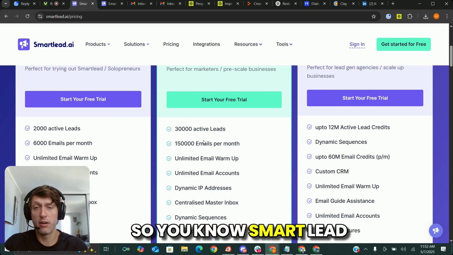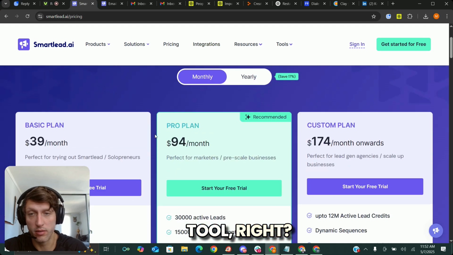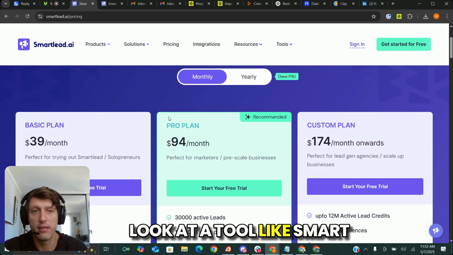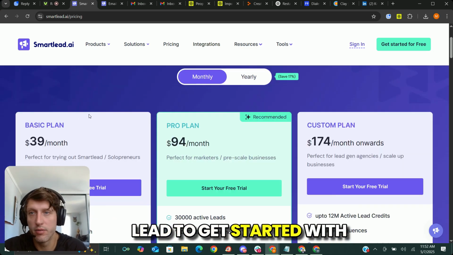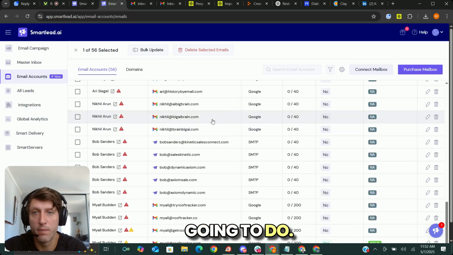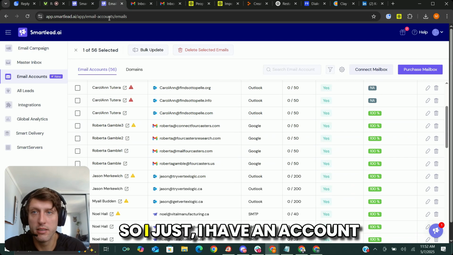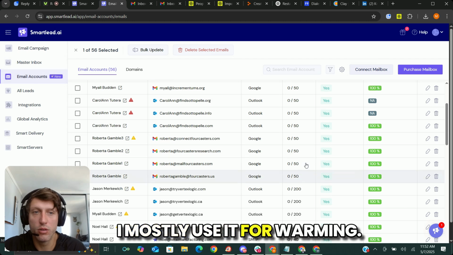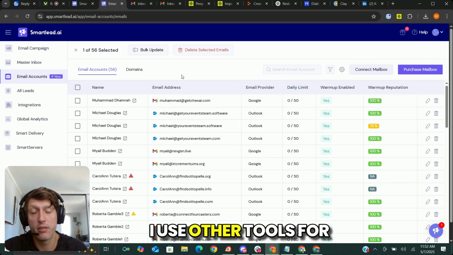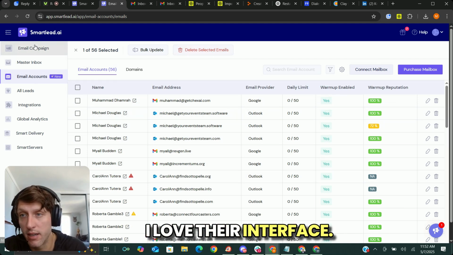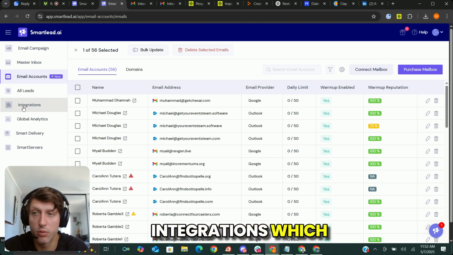So, Smartlead is an email automation tool, right? When you're looking to automate email, you can look at a tool like Smartlead to get started with the $39 a month plan, depending on the quantity of outreach that you're going to do. I have an account with Smartlead.ai. I mostly use it for warming. I use other tools for sending, but it is a great tool for sending. I love their interface. They have some cool integrations, which we'll go over.